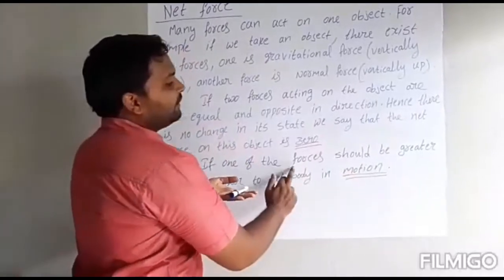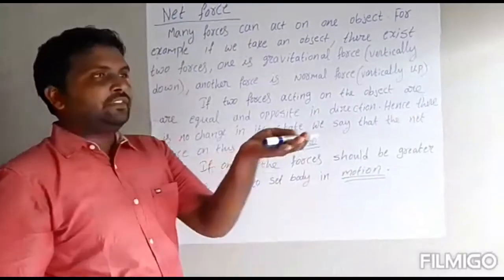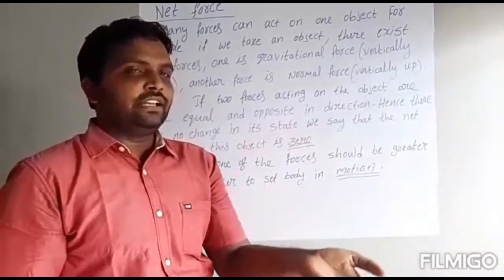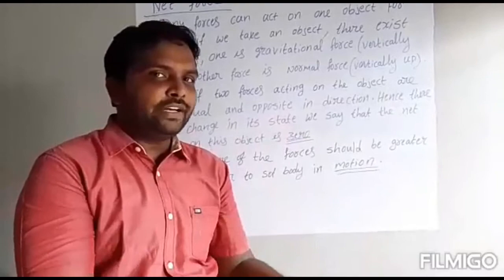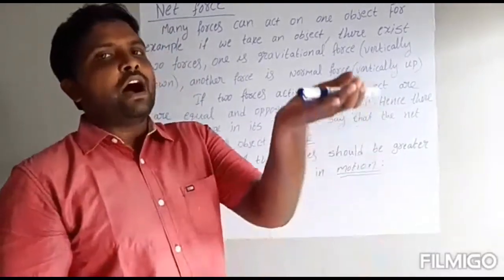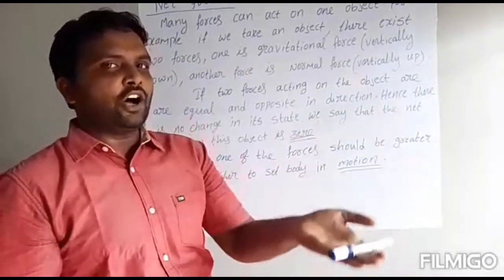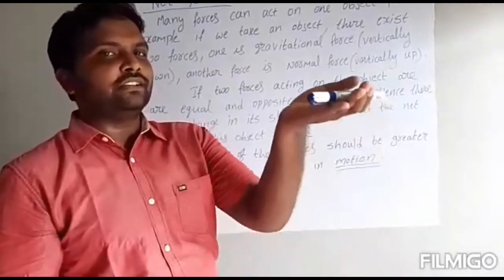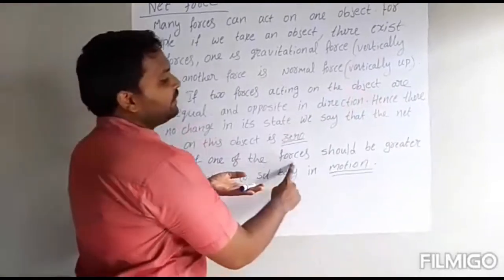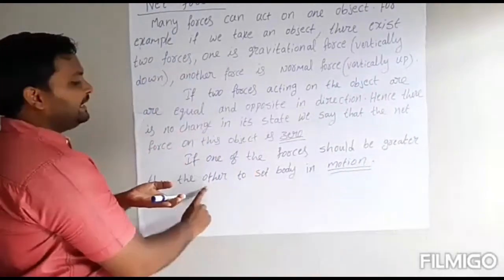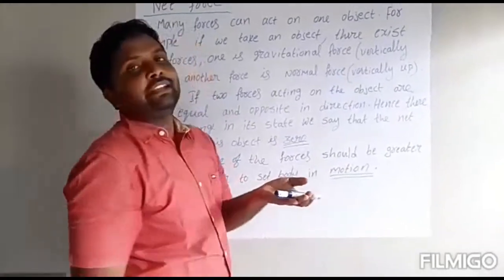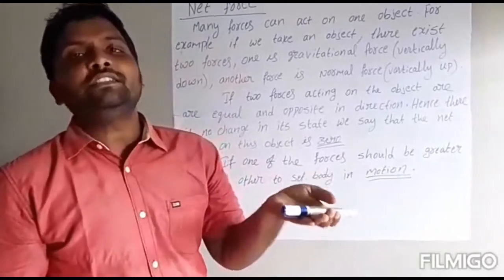If one of the forces is greater, say gravitational force is greater, then what happens? The object moves downward. If the normal force is more, then it moves upward. So the object is in motion. If one force is greater than the other force, it sets the body in motion, and we say the body is in motion.